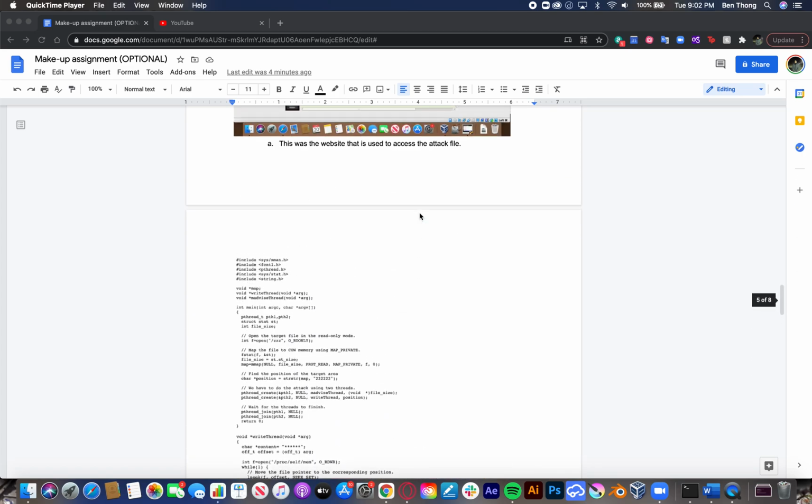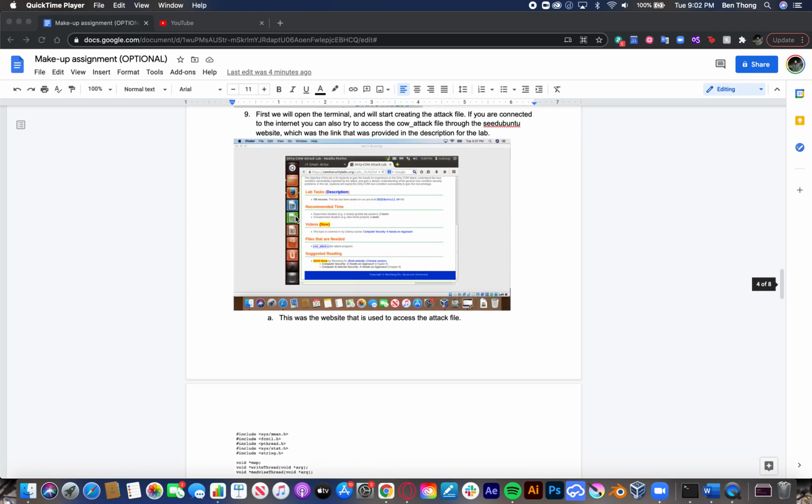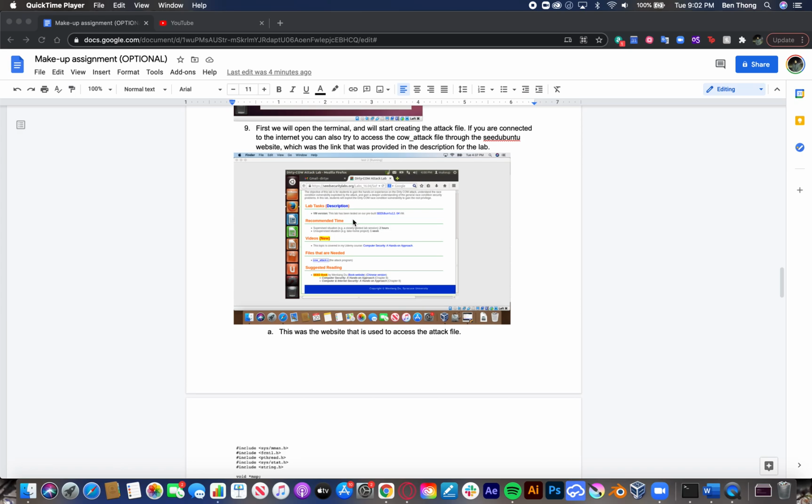But earlier, I did both: typing the whole code out, and also going to the website to download the actual attack program, which is ideal because I never thought I could just download the file and it automatically pops up.